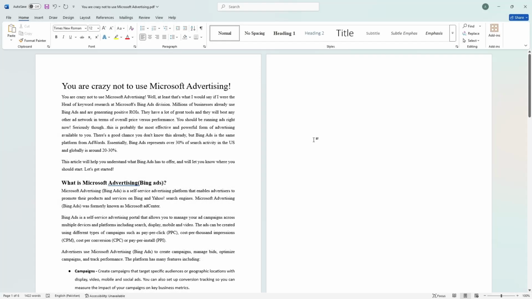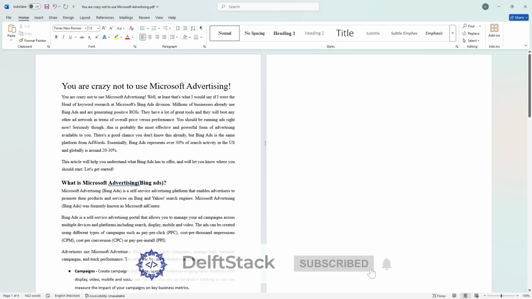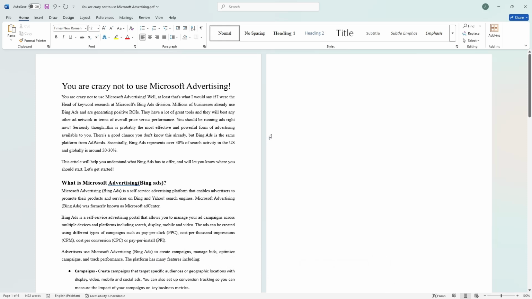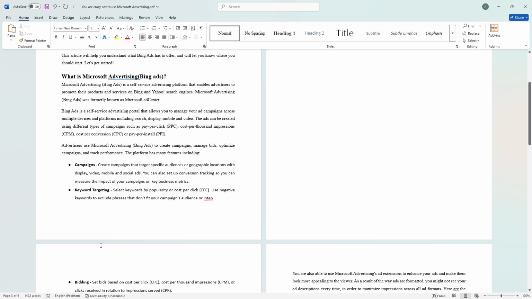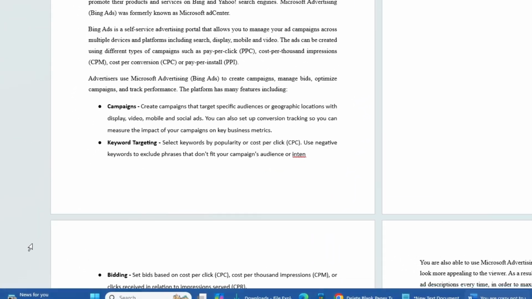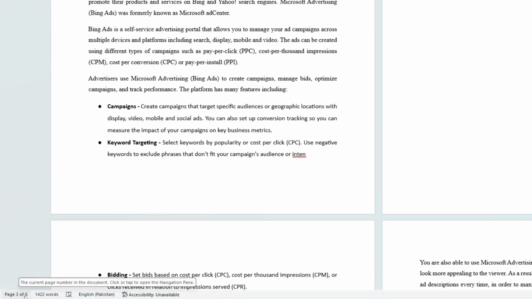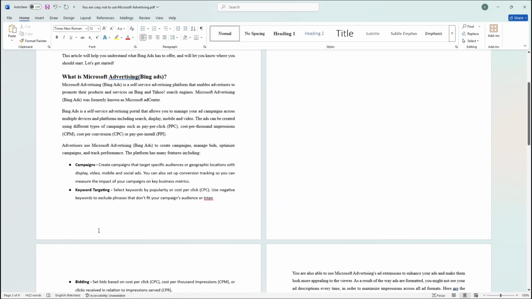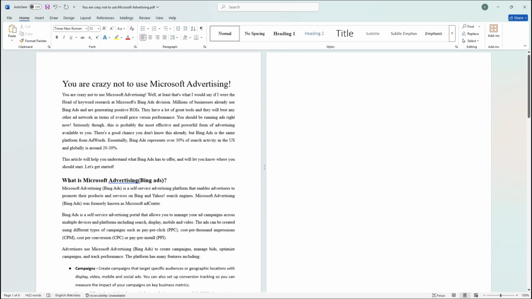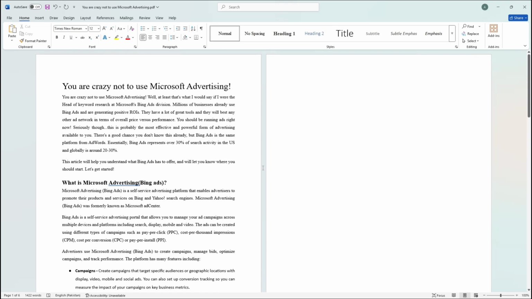Welcome to this tutorial. In this video, I'll show you 3 easy ways to delete blank pages in Microsoft Word. If you check the bottom of the screen, you'll see that my document currently has 6 pages. Sometimes an extra blank page appears when working on a document, and it can be frustrating to remove. I'll demonstrate 3 different ways to get rid of it quickly and easily.